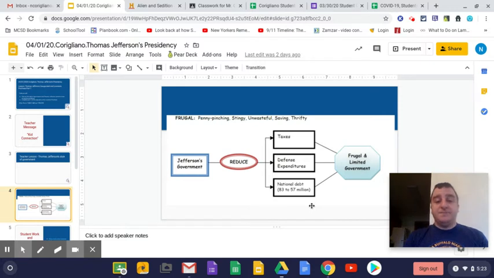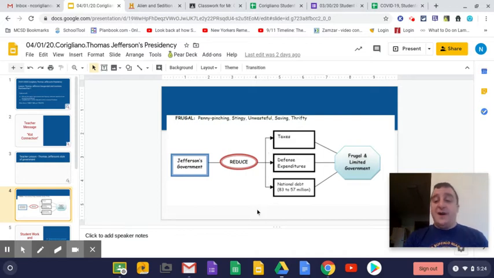But ultimately, Jefferson's goal is to have a frugal and limited government. A penny-pinching, stingy, unwasteful, saving government. He wants the government to not really spend more than it needs to, to really kind of balance the budget, watch how much it's spending, and save the money it can. So that's Jefferson's goal. That's his idea for government. That is kind of what he tries to do and what he really wants to do. So Jefferson is going to shoot for these things and try to make sure that he reduces that.